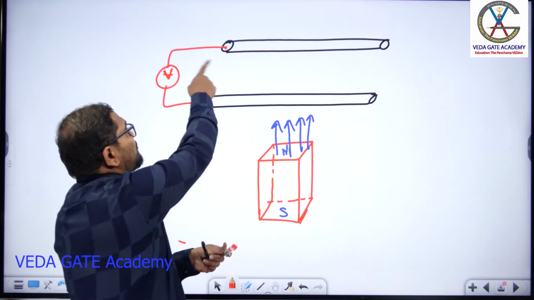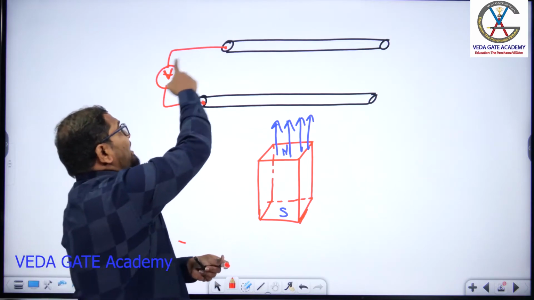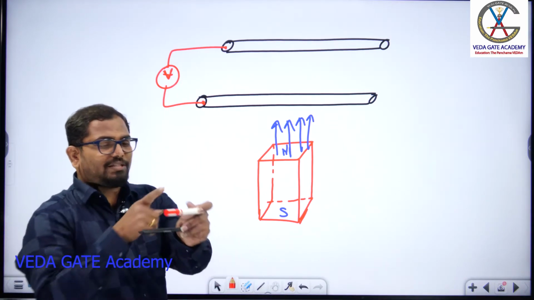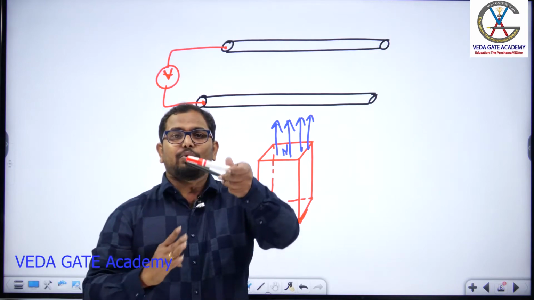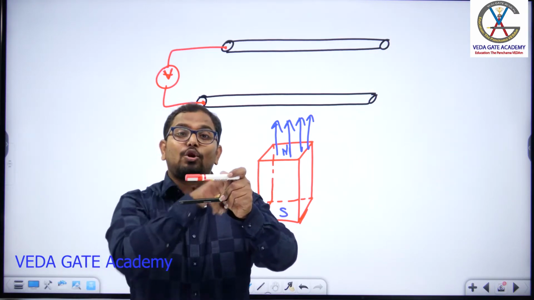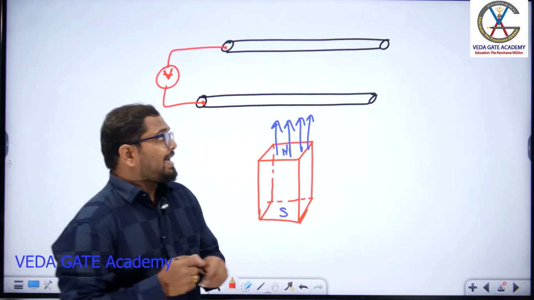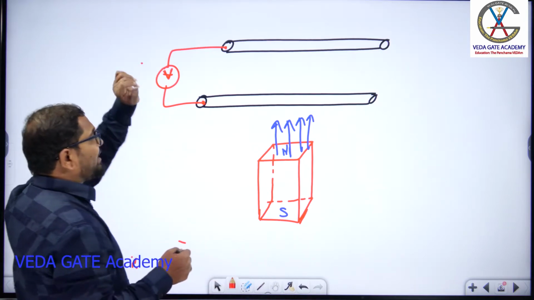Assume the voltmeter has some high resistance. One end is connected through a resistance, and the other end is open circuited. If my 4 flux lines are passing through this, there is no flux linking action here. As there is no flux linking action, you won't get any voltmeter reading here. Yes or not?